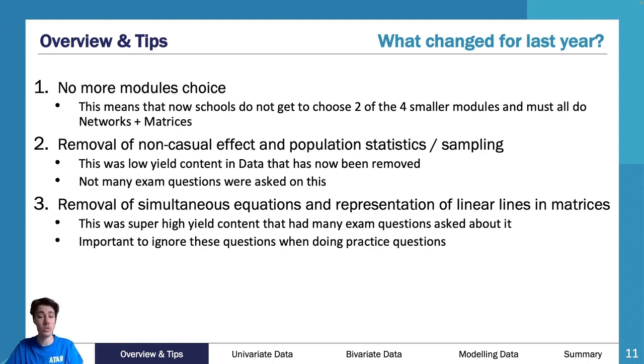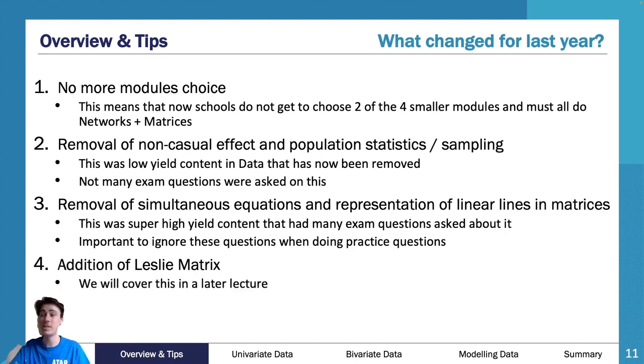So you'll find whenever you do older exams and you do matrices that there's a fair amount of effort put into simultaneous equations and representation of linear lines, and you'll be like, oh, I have no idea what's going on. Don't worry, it's been removed, but it was super high yield content in the past, so it will commonly come up in old practice exams that you do.